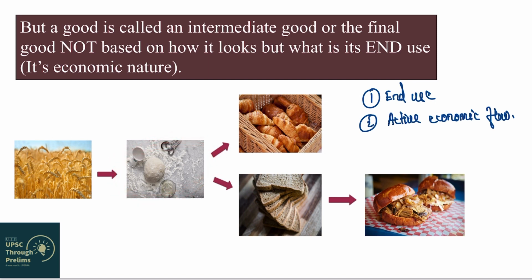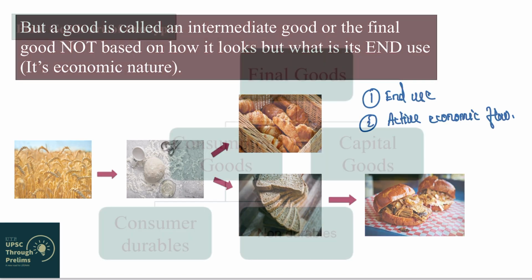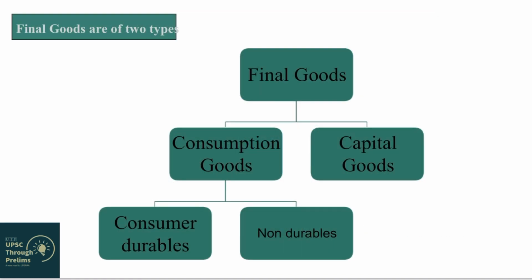Similarly, if you purchase this dough and make chapatis out of it and you ate it, it became a final good for you. But if you sell this dough to a bread manufacturer and this bread manufacturer is selling this bread to someone else, then this dough becomes an intermediate good for the manufacturing of this bread. So basically, what is the end use? You have to first see what is the end use. Is it being used for personal consumption or is it being used to generate economic activity? Now we understood what is the difference between an intermediate good and a final good, right?